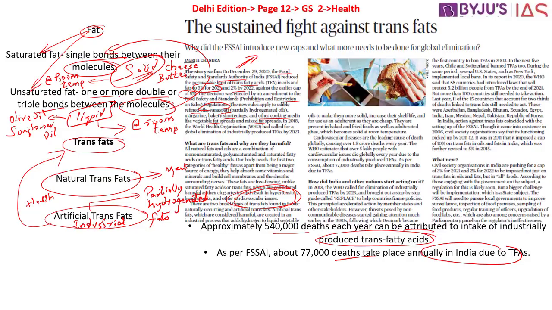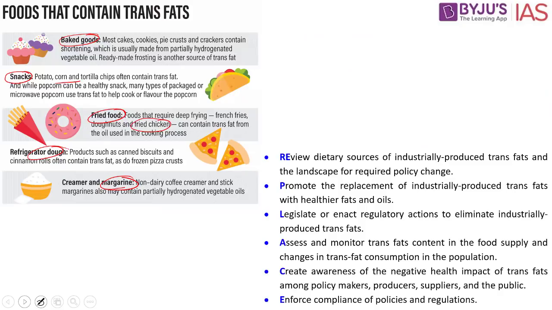In this particular backdrop, we also have to understand one of the initiatives taken by the World Health Organization. The World Health Organization did also look into a number of countries and the statistics of the people who were suffering because of eating the trans fatty acids which were industrially manufactured. So they came up with a particular policy initiative and requested a number of countries to implement this policy guideline. What was that all about? That is what is called the REPLACE program. So what is this REPLACE program?